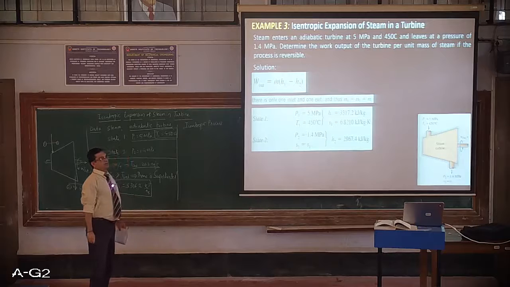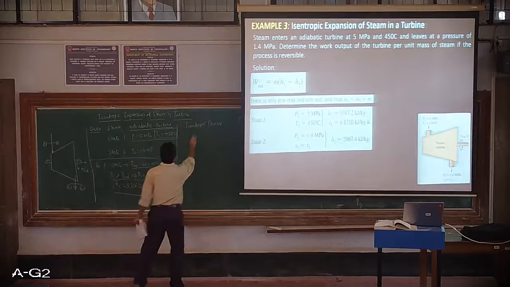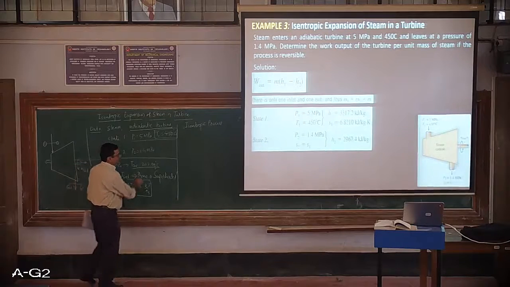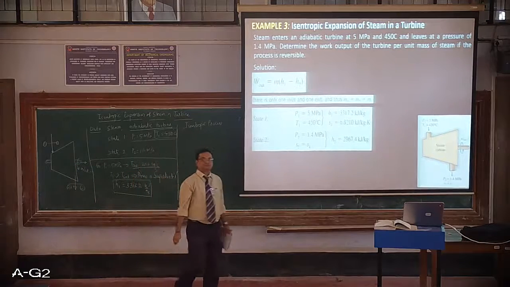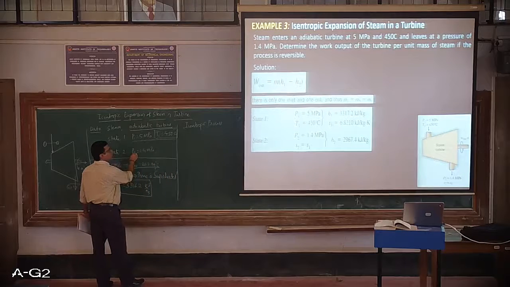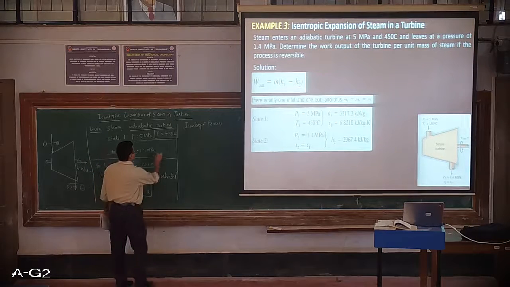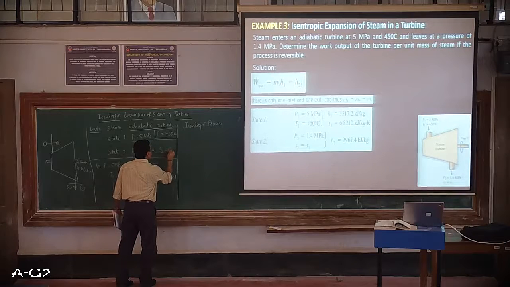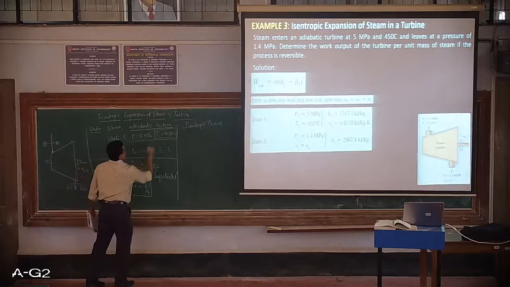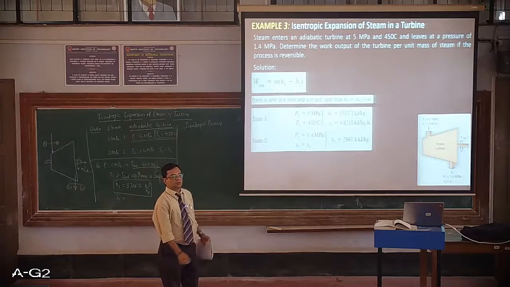It is given as reversible adiabatic expansion, which is nothing but an isentropic process. Isentropic means the entropy remains constant. That means whatever is the entropy at state point 1, the same entropy will be there at state point 2. So our job is to now add P2 and one more property, the two property rule, then only we can find the other properties. What we require is S2, which is equal to S1. So again, our job is to find S1 at the same properties at state 1, that is P1 equal to 5 megapascal and temperature equal to 450 degrees Celsius.